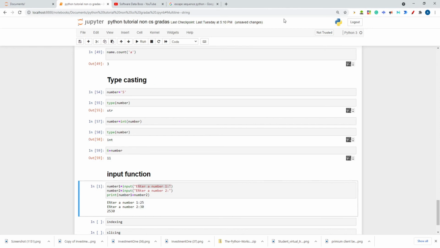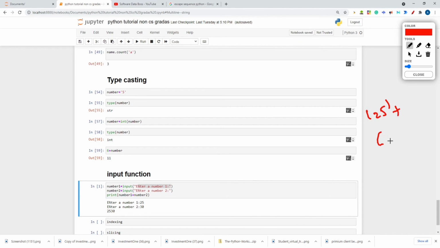So it is adding the string 25 plus the string 30. This operation gives 2530. Of course, I get a new string. That's what happened over here, adding this string to this string, right? But I want a number sum.